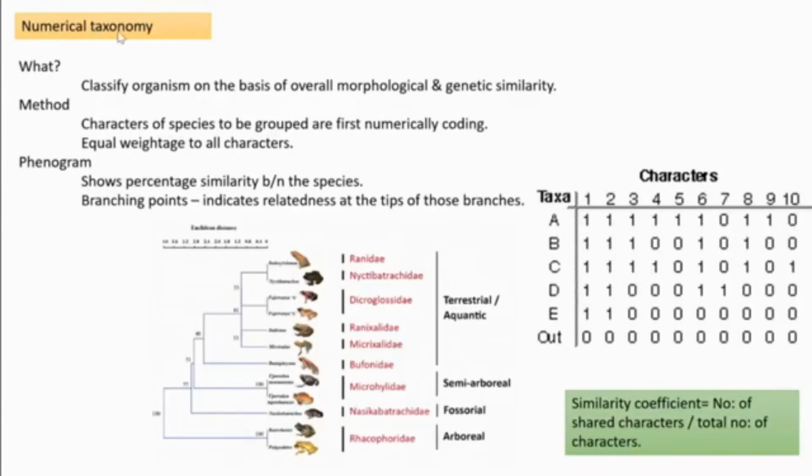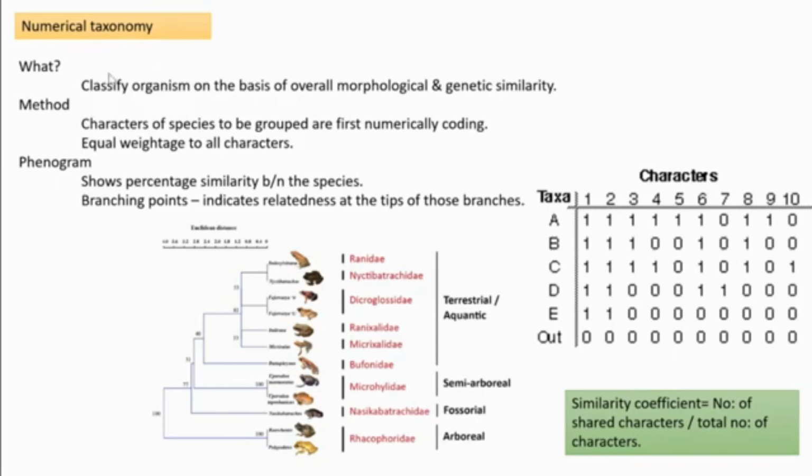First, numerical taxonomy. Numerical means number related. What is numerical taxonomy? Here, the organisms are classified on the basis of their morphology, meaning external appearance, and their genetic similarity, that is, the genetic constituents. By considering these two aspects, numerical taxonomists classify organisms.